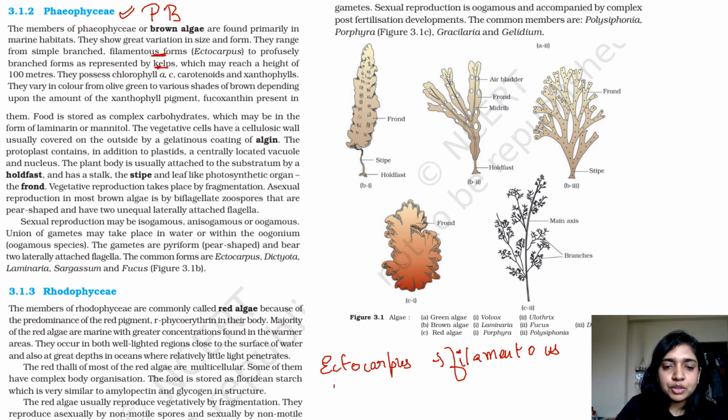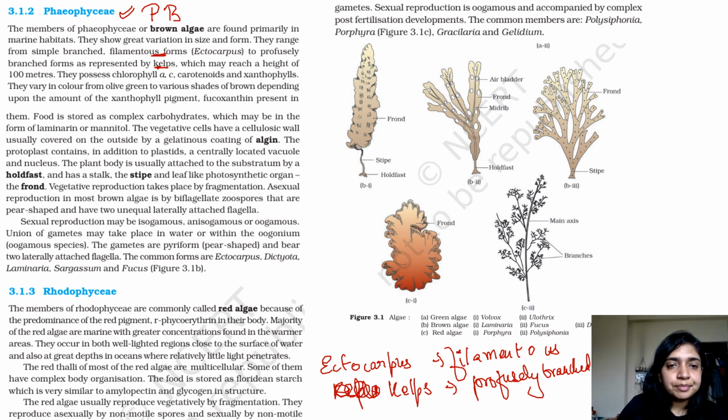If we talk about kelps, they are profusely branched. Alright. They possess chlorophyll a and c, carotenoids, and xanthophylls.